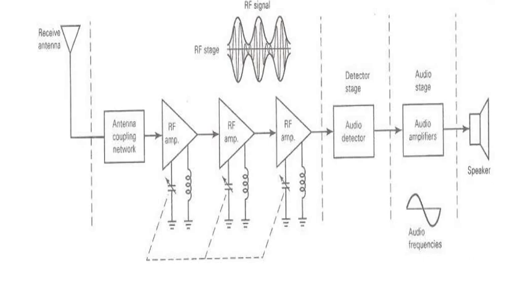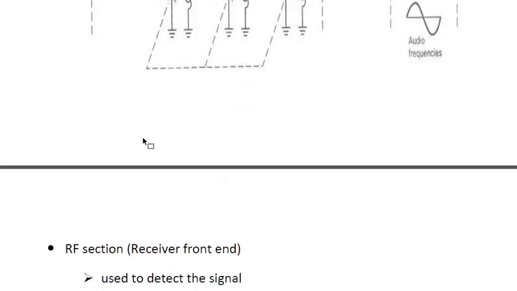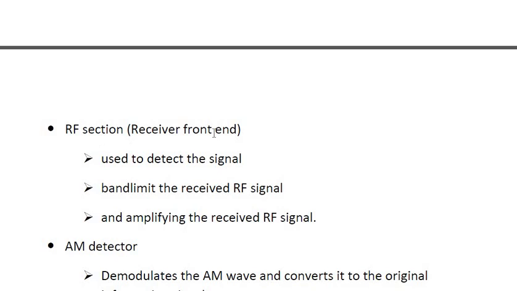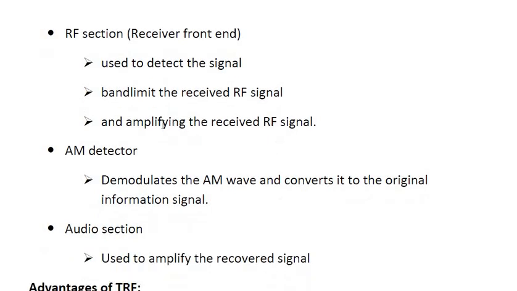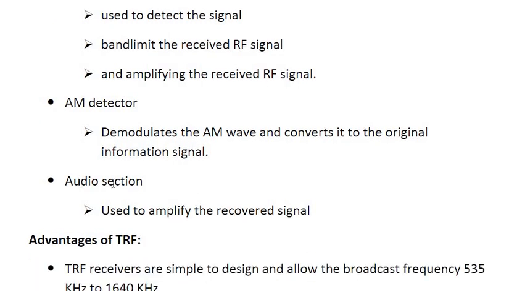But as I have already said, it is very simple, but it is only used for a fixed frequency. So this will have some disadvantages. This RF selection clearly gives the step-by-step stages. The RF selection or receiver front-end is used to detect the signal, band limit the received RF signal and amplify the received signal. Then the AM detector is used to convert the AM waves to the original information signal. Then the audio selection will be used to amplify the recovered signal.